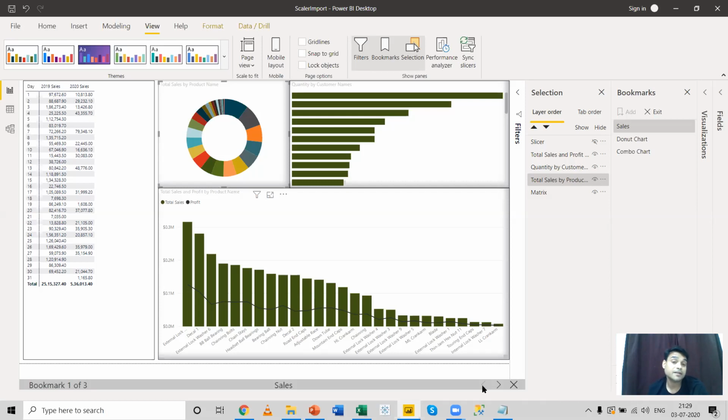Now this kind of bookmarks are very important when you're presenting a report to a large crowd or there are a lot of end users who are not actually interested in all the parts of the report. Some may be only interested in the donut. So for them, you cannot just create a separate donut chart because you have to then toggle between the pages. So there's no point of creating a dashboard. In that case, you can use a bookmark option for a particular type of audience. You can focus on a particular visual. And that's a very handy option, bookmark. I use it in my day-to-day operations.